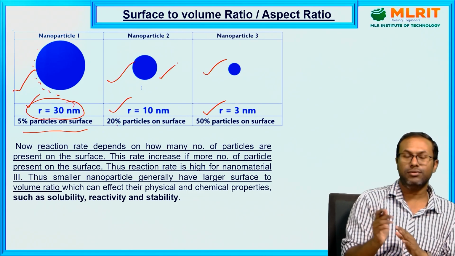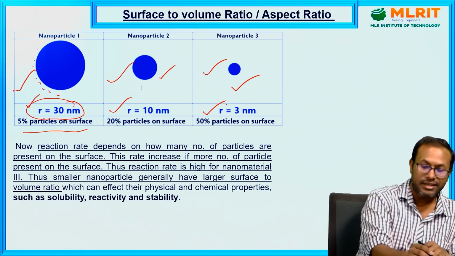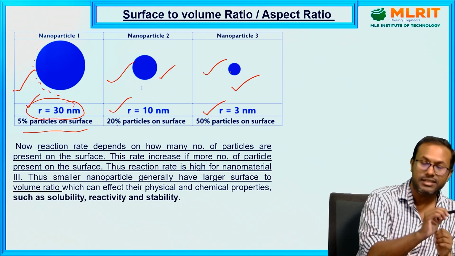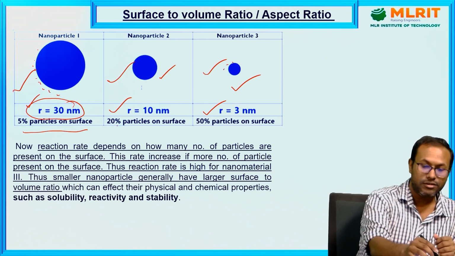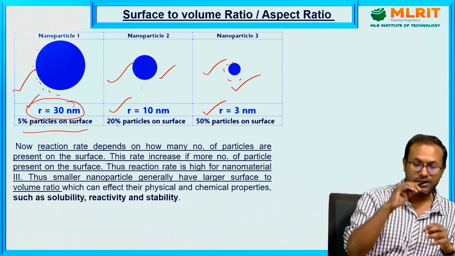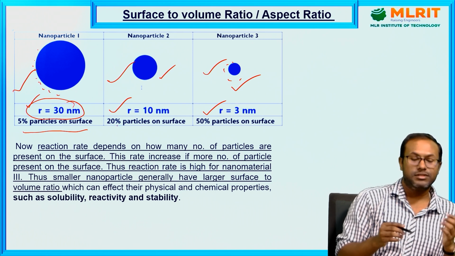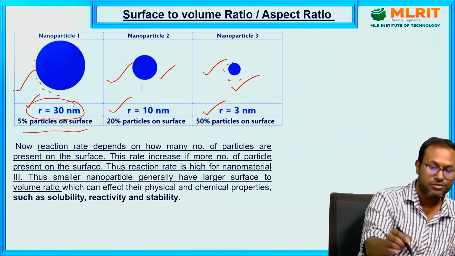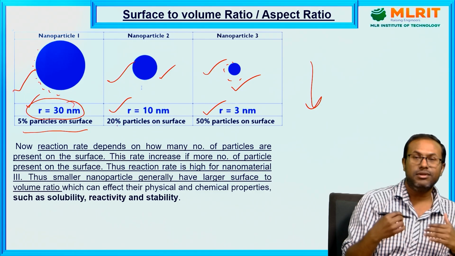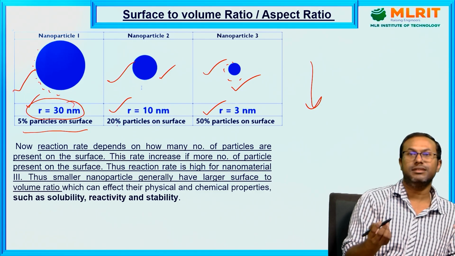When you come to particle 3, the radius is only 3 nanometers. Suppose 50% of the particles are inside and 50% are located on the surface. Since there are more particles on the surface, the reaction rate will be higher. So when you reduce the particle size, the reaction rate will increase, and the surface by volume ratio will also increase.